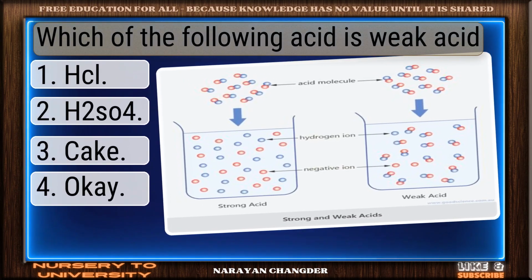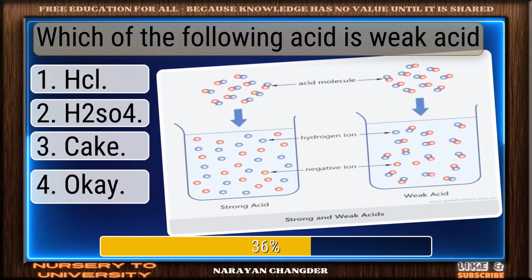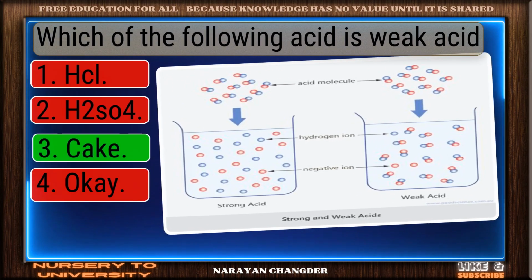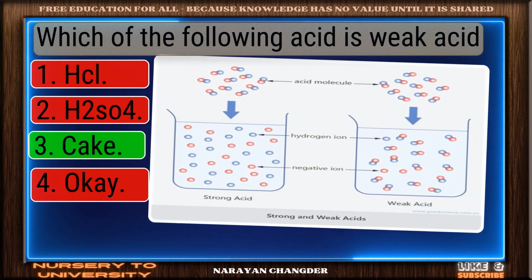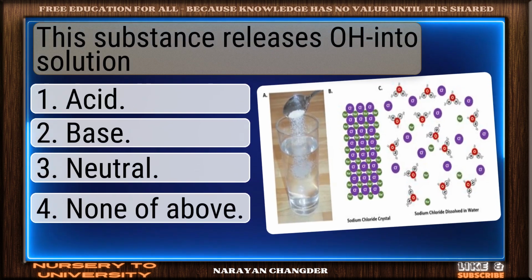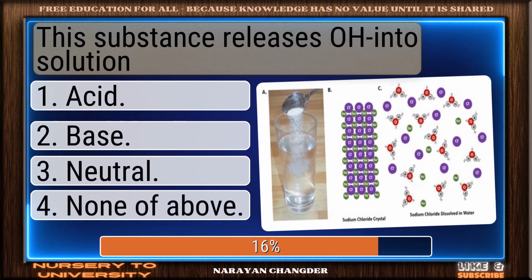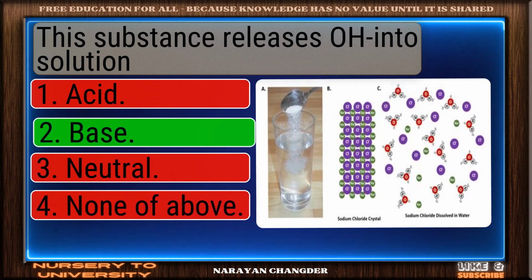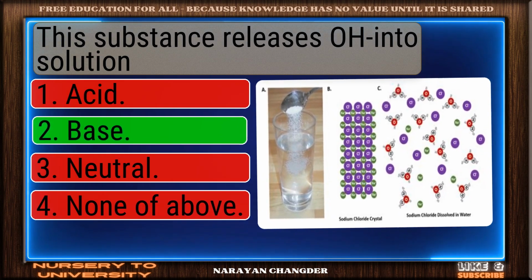Which of the following acid is weak acid? You're right. CH3COOH is the correct answer. This substance releases OH- into solution. Clear logic. Your choice, base, is sound.